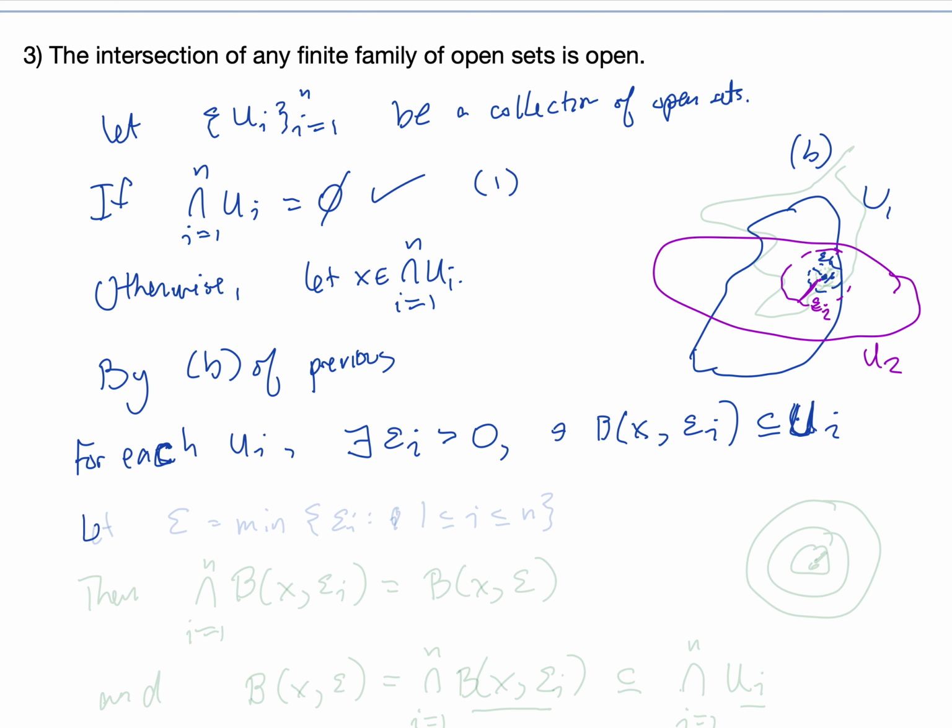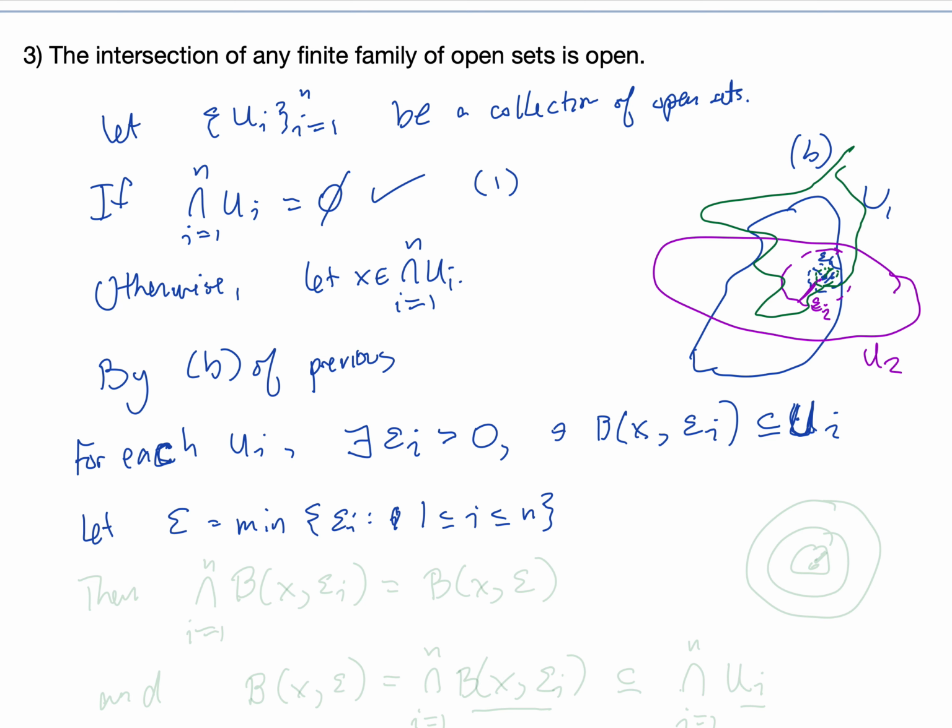Now we're going to let epsilon be the minimum of these epsilon_i, these different radii, for 1 less than or equal to i less than or equal to n. So out of all these different radii from these different open sets U_i, whatever is the minimum is going to be our epsilon.